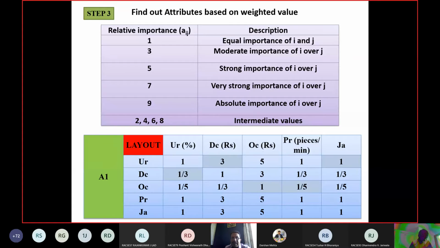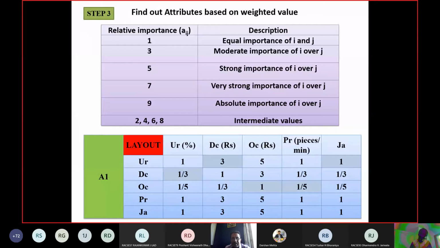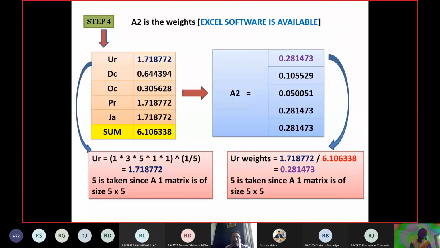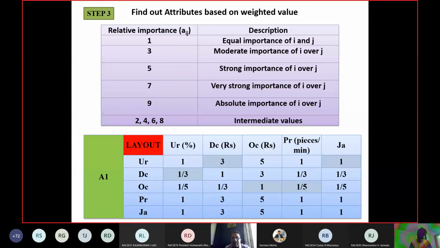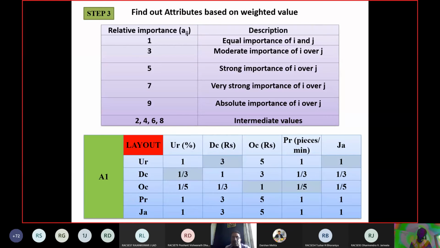So you have to multiply the first row of the comparison matrix with the UR weight. What is the UR weight? 0.28. Then what is the DC weight? DC is 3. Then the OC is 5, so you multiply it with 5. Then PR is 1 and J is 1.